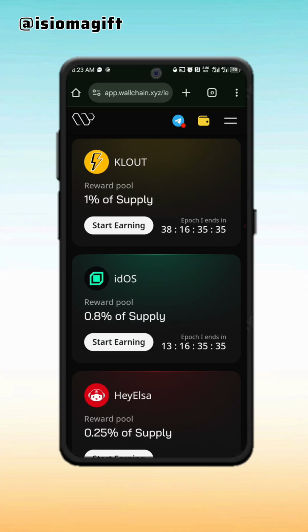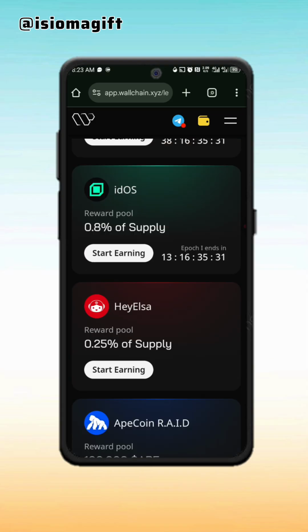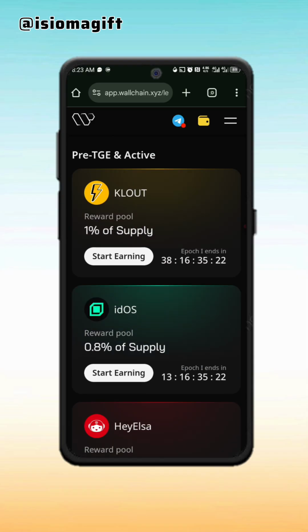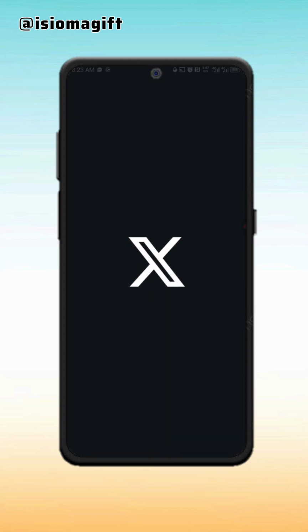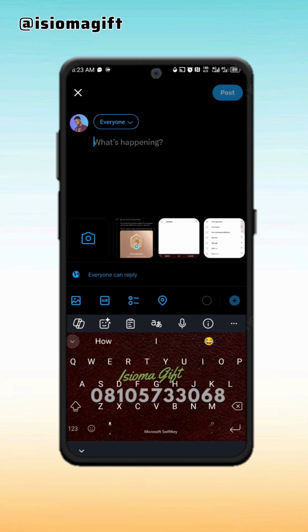As you can see, cloth will be ending in the next 38 days, and this is the time. Idols will also be ending soon, and so on and so forth. Now this is very simple. If you want to yap concerning cloth, for instance, on your X account, you just go to your X, make a post, say something about cloth, then you tag them directly with their X account, something like this.